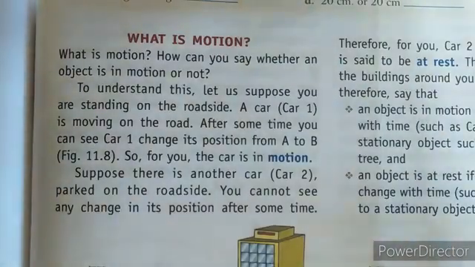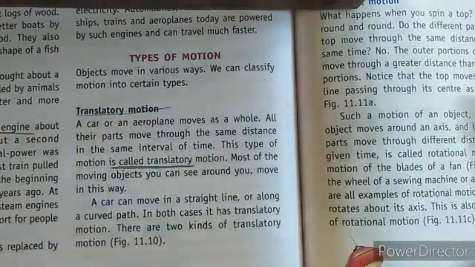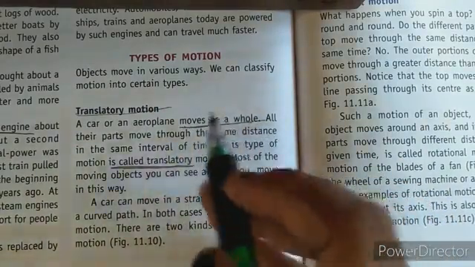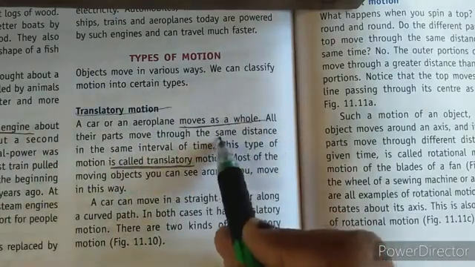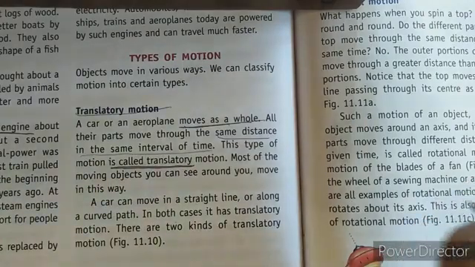Motion is something when an object moves from one point to another point. Okay, next we have types of motion. So first of all we have translatory motion. So what is translatory motion? When an object moves as a whole, the complete body moves from one place to another, and it covers the same distance in the same interval of time. So this is called translatory motion, and this translatory motion can be categorized as linear motion and curvilinear or circular.